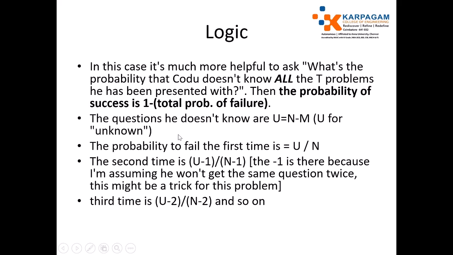The number of questions he does not know is U equal to N minus M. He practiced only M questions, so out of N questions in the test, the questions that he does not know are U equal to N minus M. From the given data we identify U. The probability to fail the first time is U divided by N. Out of all the possible outcomes, this is the probability of failing, so U by N.